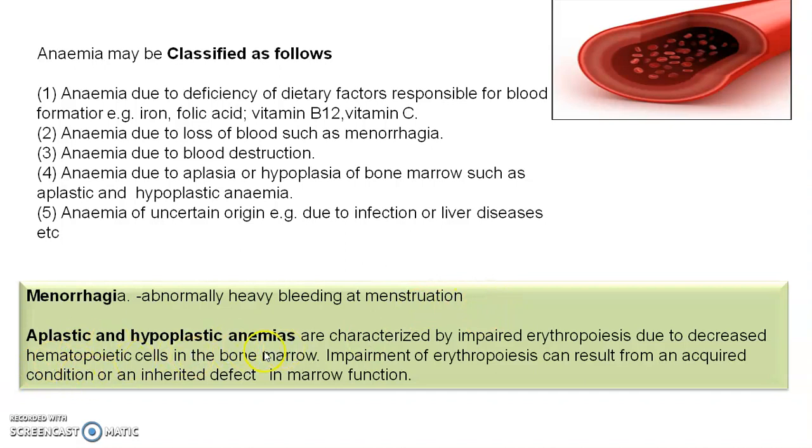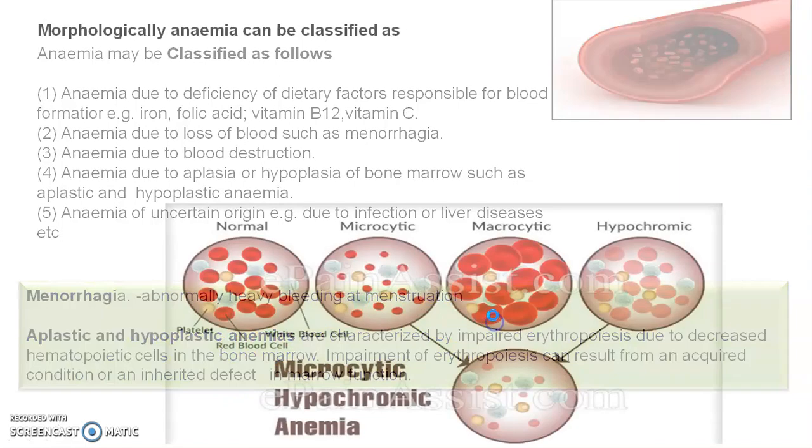Aplastic or hypoplastic anemia is characterized by impaired erythropoiesis due to decreased hematopoietic cells in the bone marrow. Impairment of erythropoiesis can result from an acquired condition or an inherited defect in bone marrow functioning. That's why that person suffers from aplastic or hypoplastic anemia.